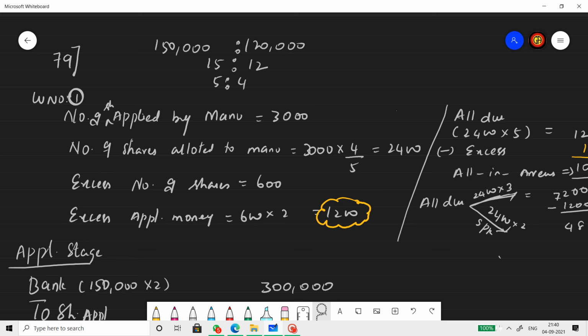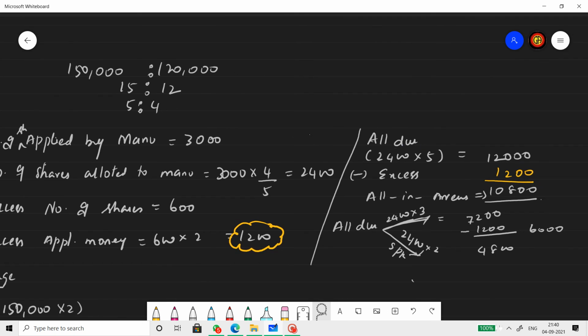Now we need to find what is in arrears. Allotment due from Manu is 2,400 into 5 rupees, 12,000. Manu has paid 1,200 in excess. Let's adjust that. So remaining arrears from allotment is 10,800. Now out of allotment due, which is 12,000, 7,200 is towards share capital, that is 2,400 into 3, and 2,400 into 2, that is 4,800, is towards SPR. Any excess will be adjusted towards share capital first. So here 1,200 is adjusted towards share capital. So still 6,000 is due towards share capital and SPR is fully outstanding.